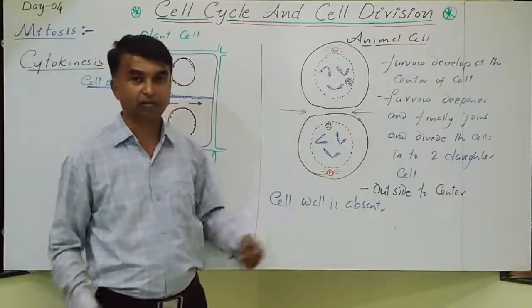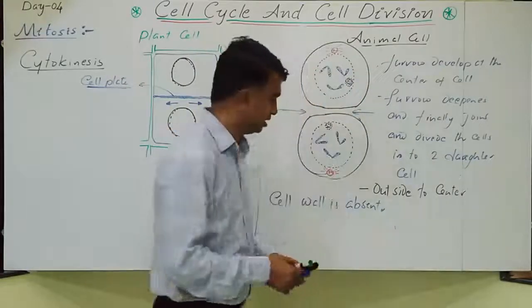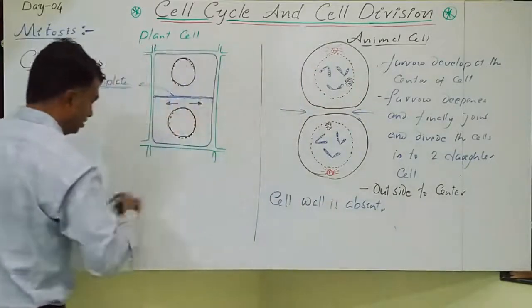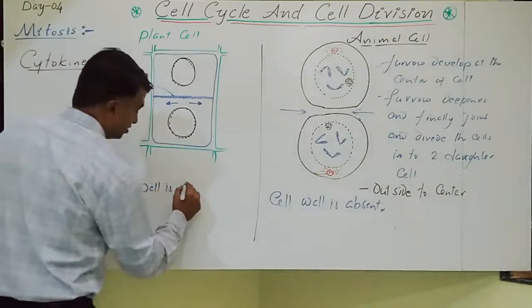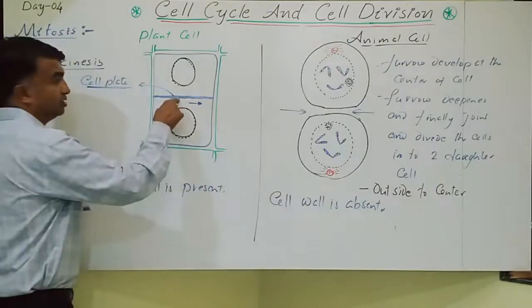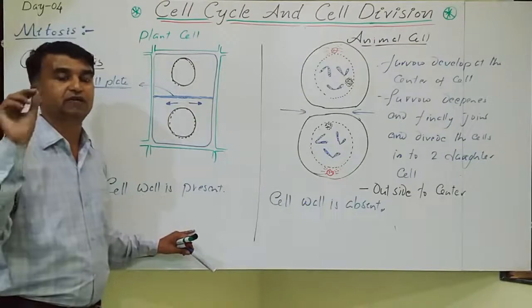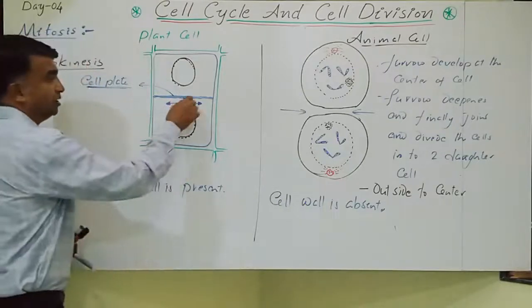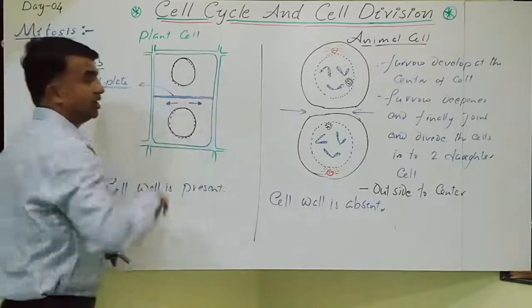This is the centripetal manner. But when you take the plant cell, due to the presence of the cell wall, the cell plate forms. That cell plate is nothing but the vesicles generated from the Golgi bodies. Ultimately, it reaches the periphery, attaches to the cell wall, and the cell divides.